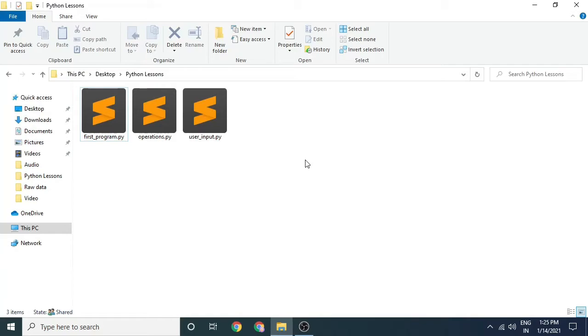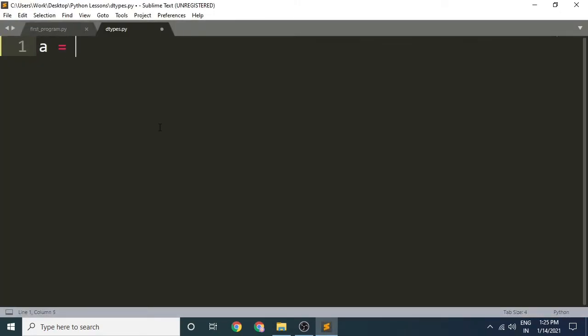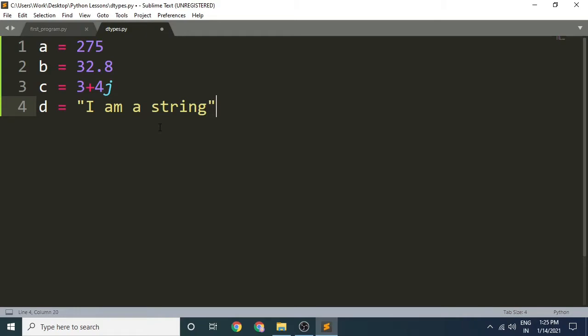So I am in my usual folder. I will create a file and name it dtypes.py and open it. Now let's create a variable of each kind. For integer, a is equal to 275, for float b is equal to 32.8, for a complex number c is equal to 3 plus 4j, and for a string d is equal to "I am a string", and for boolean a is equal to True.